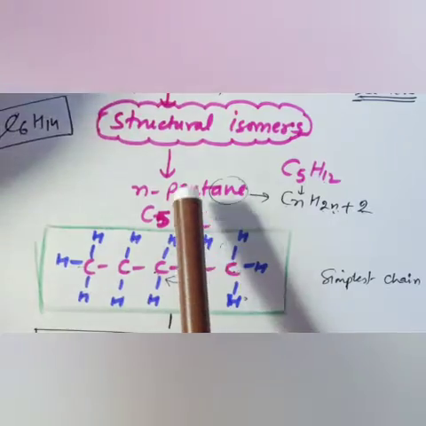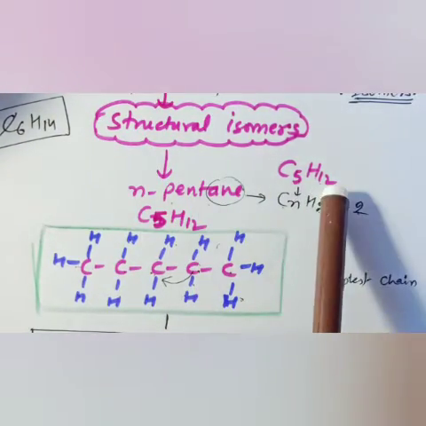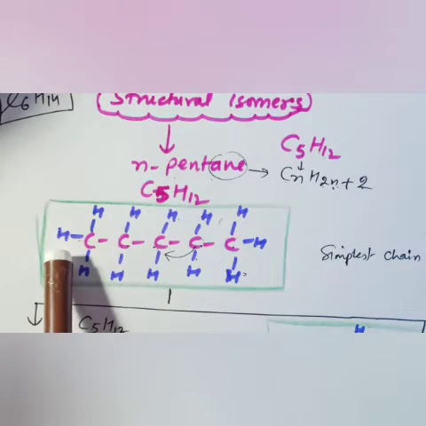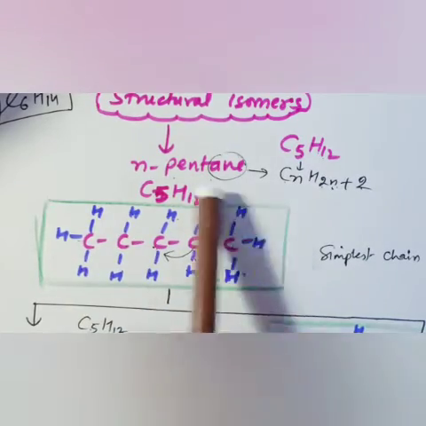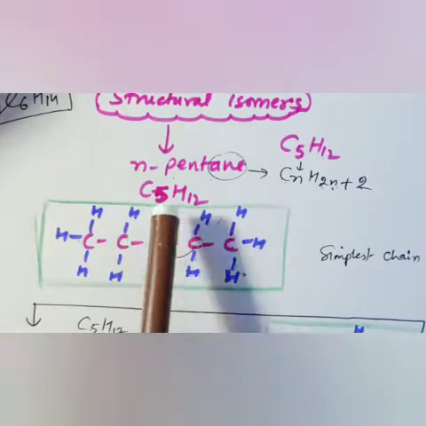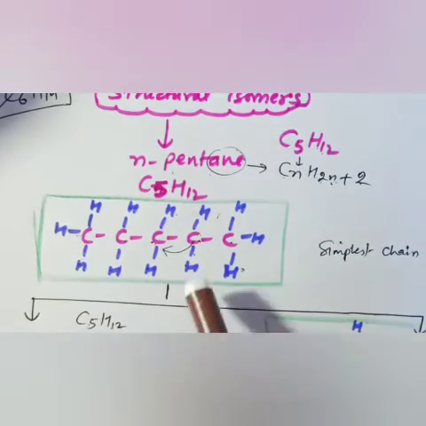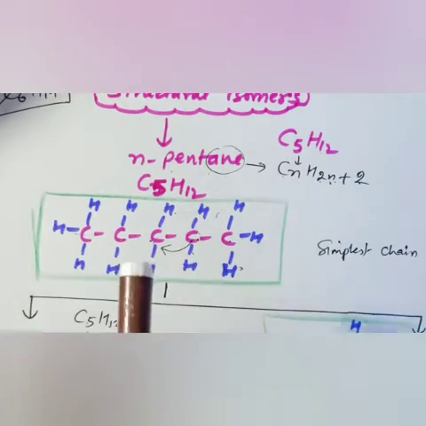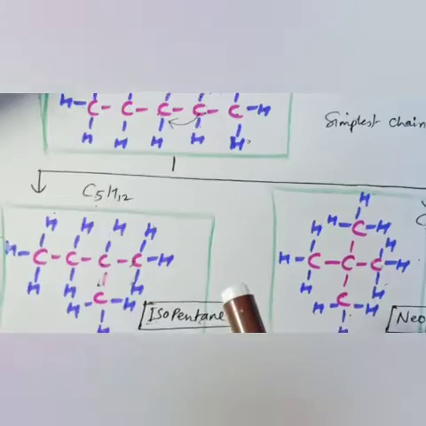For example, structural isomerism. If I say C5H12, it is n-pentane. The general structure of pentane is 1 2 3 4 5, five carbons, and 12 hydrogens. You count 1 2 3 4 5 6 7 8 9 10 11 12, hydrogens are there. So can there be a different structure with the same formula? Meaning carbon should remain 5, hydrogen should remain 12, the formula should not change. Yes, there is a different one.